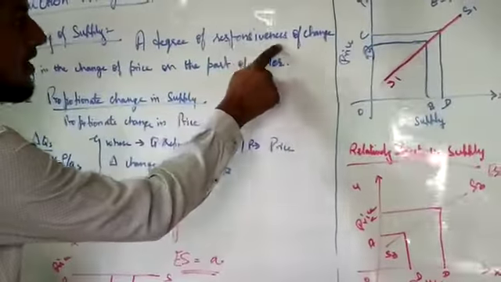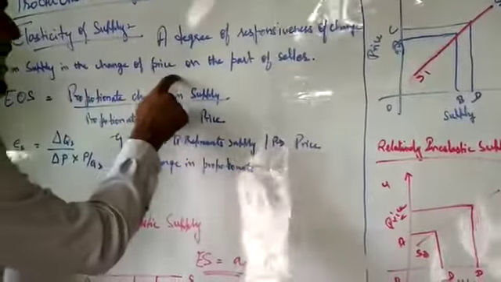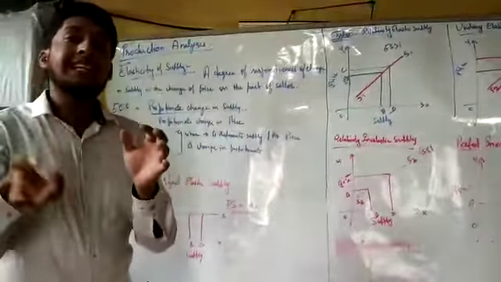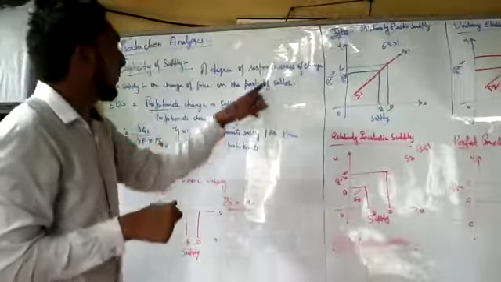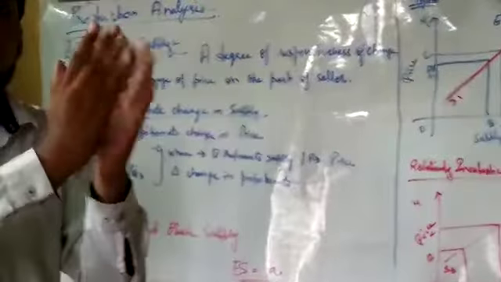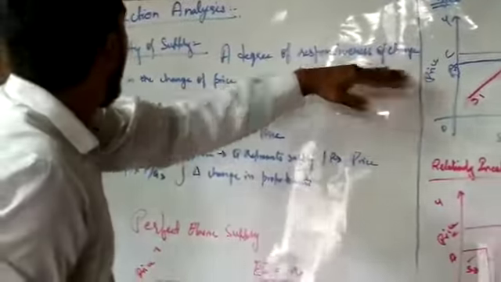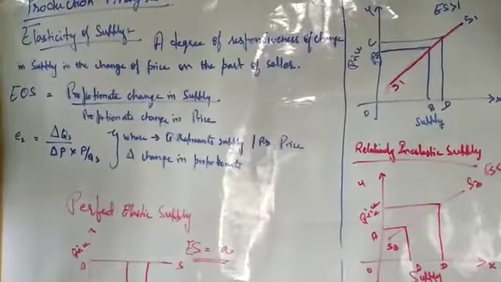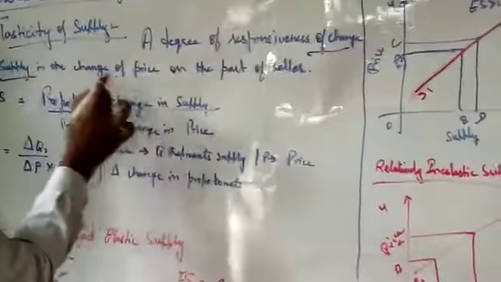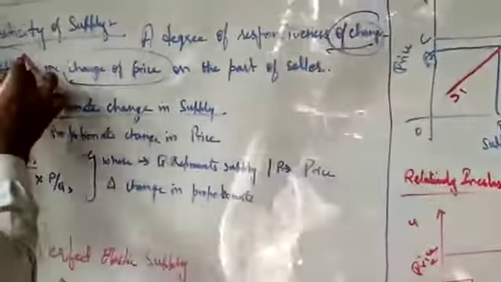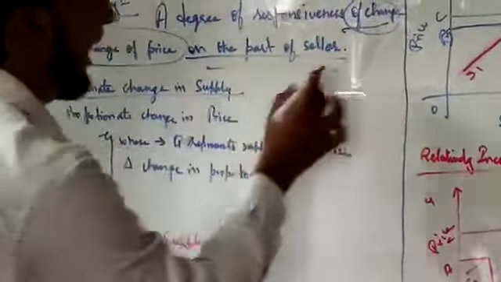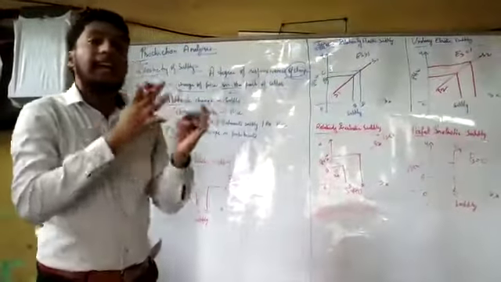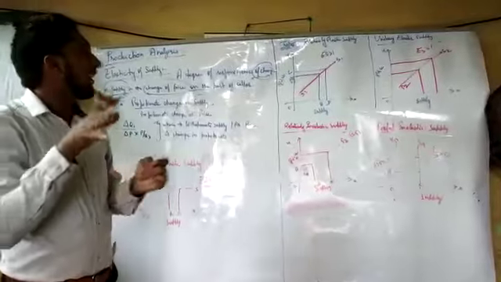Elasticity of supply is the degree of responsiveness of a change in supply to a change in price on the part of the seller. So when there is a change in the price, there should be a change in supply. It bridges the linkage between the change in supply and the change in price. So it builds the relationship between the change in supply and the change in price, as a part of the seller. I am the seller, and how am I getting the change in the supply, and what kind of change has it had in the aspect of price?